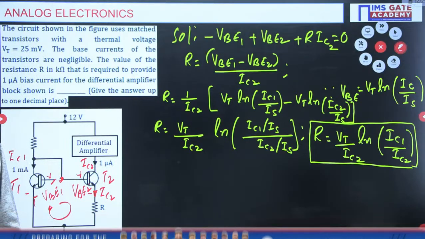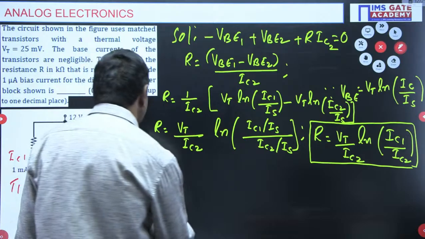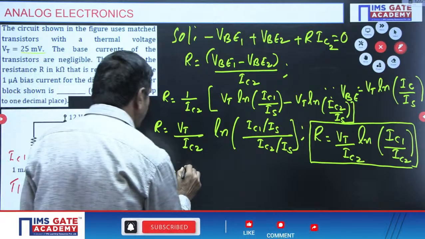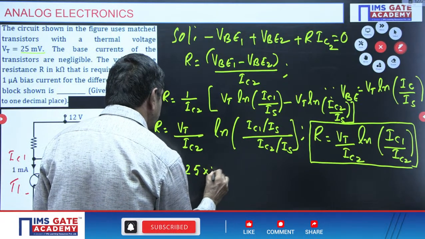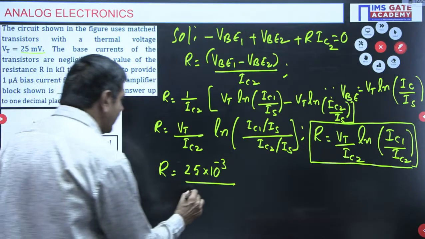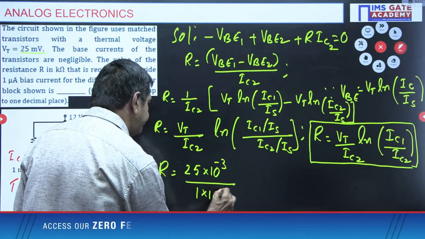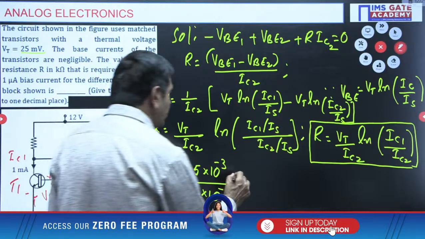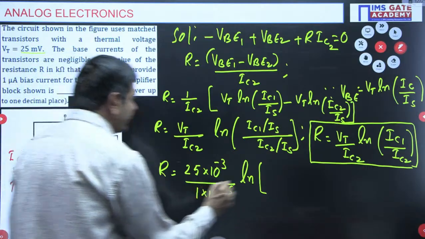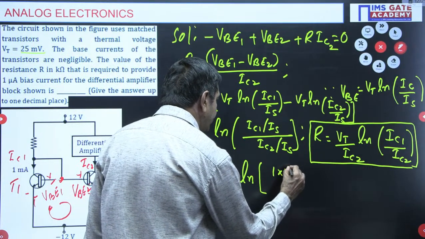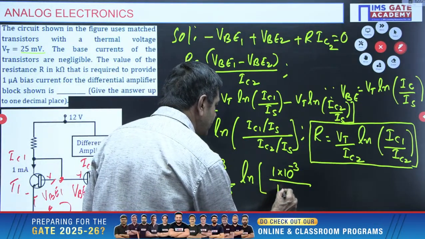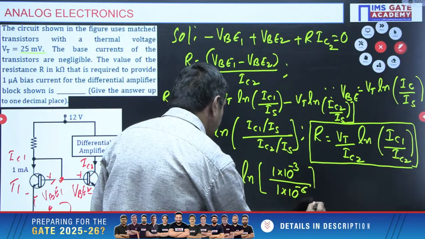But in the problem, the thermal equivalent of voltage is given very directly. What is the thermal equivalent of voltage? 25 millivolts, divided by IC2. IC2 is nothing but 1 microampere, into ln of natural log of IC1. What is IC1 here? 1 milliampere. 1 milli divided by IC2, and IC2 is 1 microampere, 1 into 10 power minus 6. Use a calculator, you will get the answer.